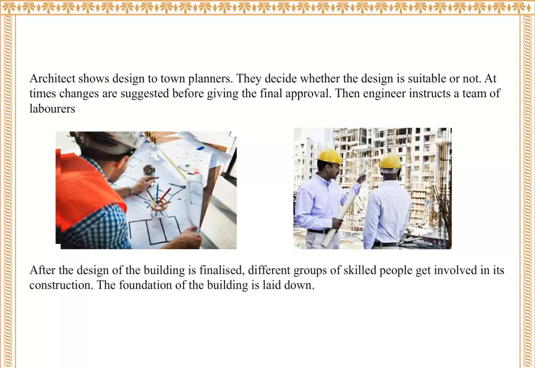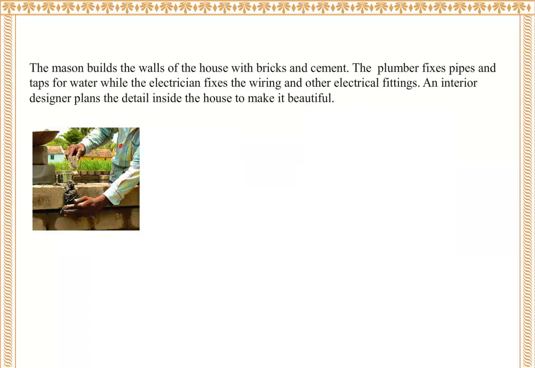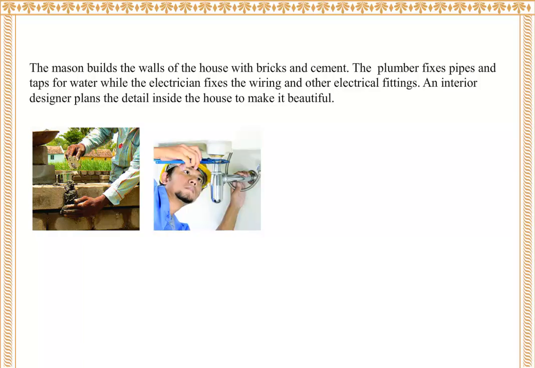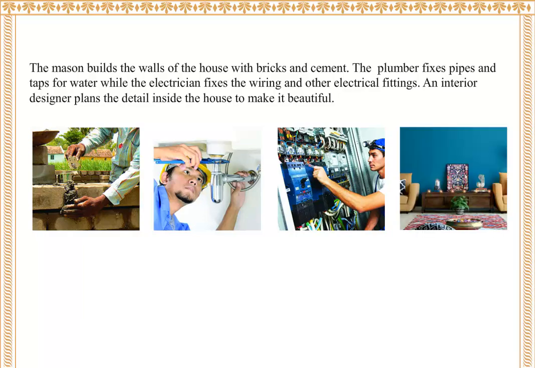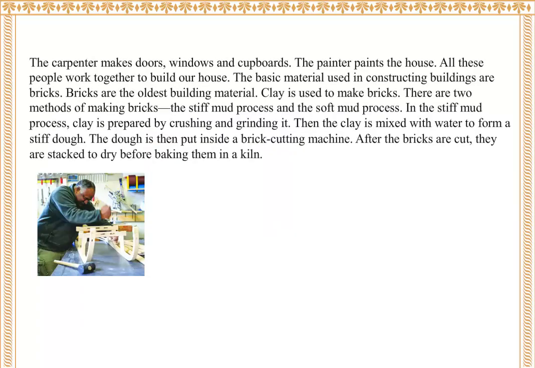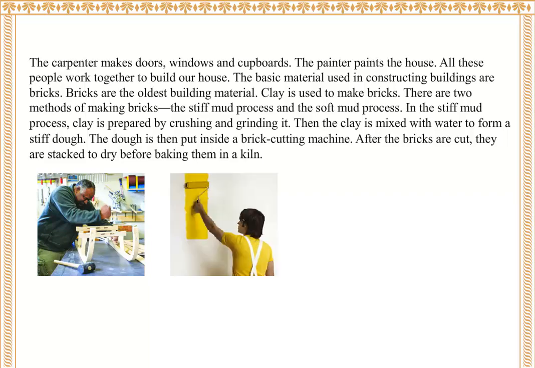After the design of the building is finalized, different groups of skilled people get involved in its construction. The foundation of the building is laid down. The mason builds the walls of the house with bricks and cement. The plumber fixes pipes and taps for water, while the electrician fixes the wiring and other electrical fittings. An interior designer plans the detail inside the house to make it beautiful. The carpenter makes doors, windows, and cupboards. The painter paints the house. All these people work together to build our house.